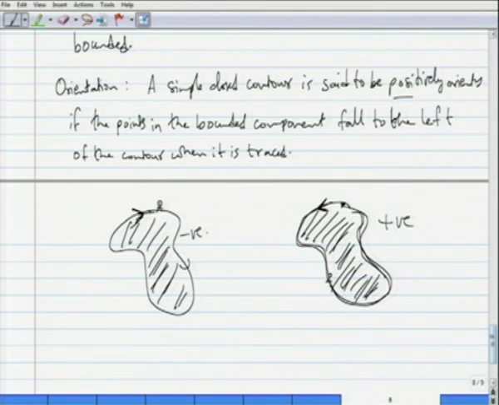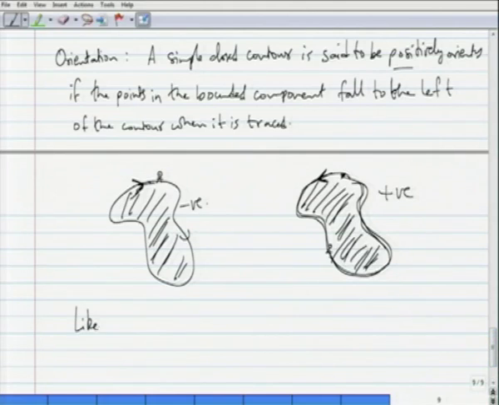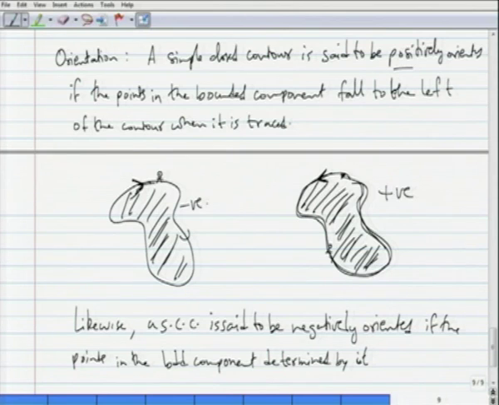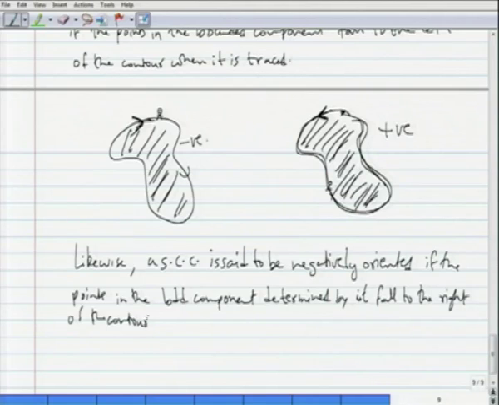Likewise, I will say that a simple closed contour is said to be negatively oriented, if the points in the bounded component determined by it fall to the right of the contour when it is traced.